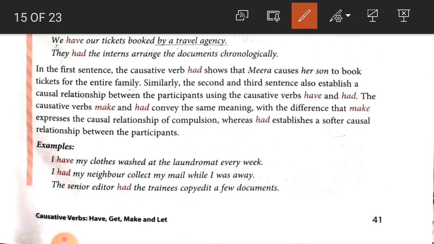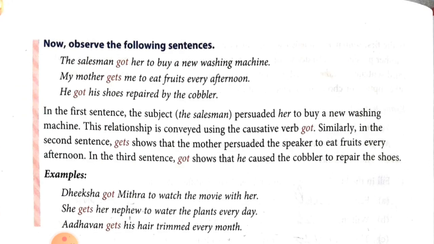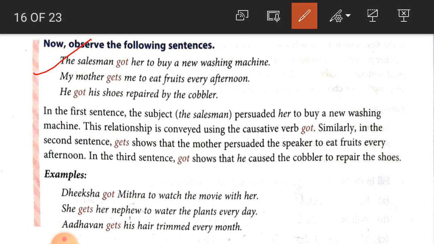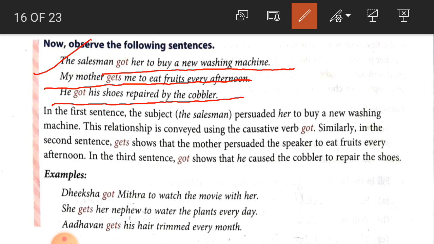Now next one, "get". Get, got, gets. These are the forms of the causative verb get. So look at the sentences, student. The salesman got her to buy a new washing machine. Next sentence. My mother gets me to eat fruits every afternoon. Number 3. He got his shoes repaired by the cobbler.